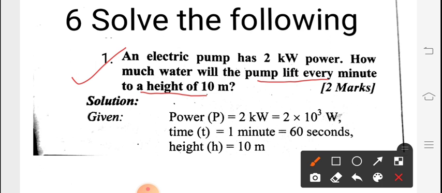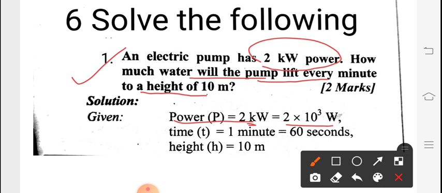What we have to find? How much water will the pump lift every minute to a height of 10 meter? So first of all we will write the given things in this question. Here you can observe power is given. So power means P, which is 2 kilowatt, which we can convert into watt. The conversion of kilowatt to watt is 10 raised to the power of 3 watt.